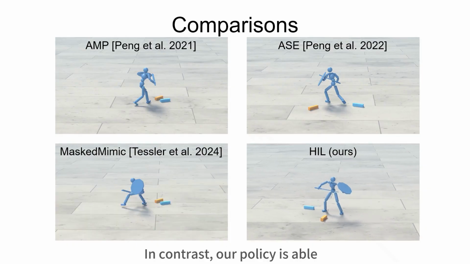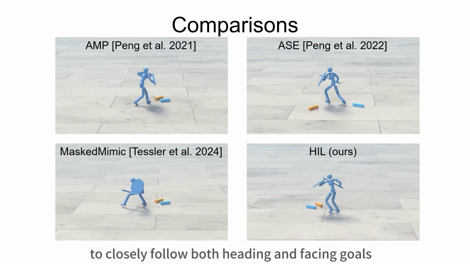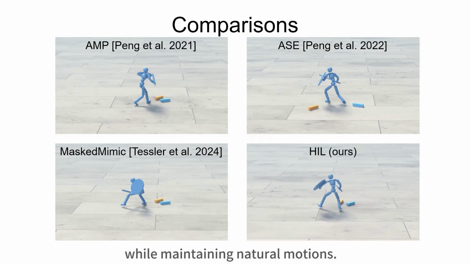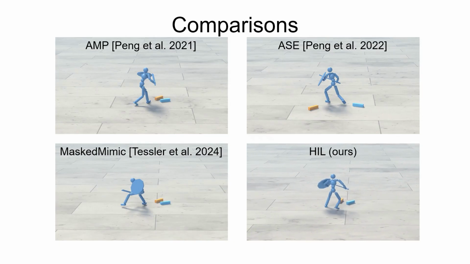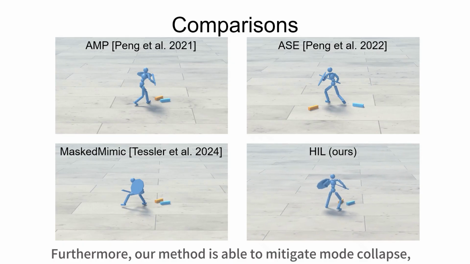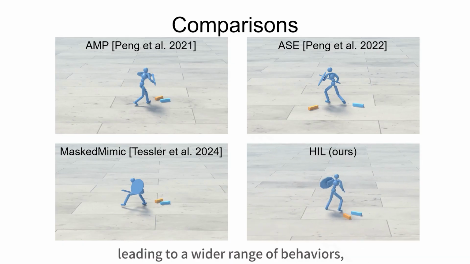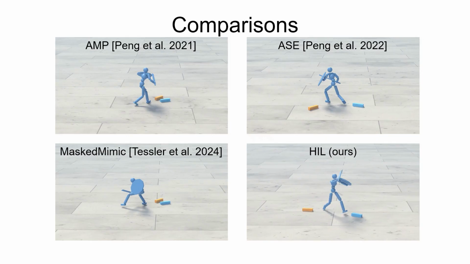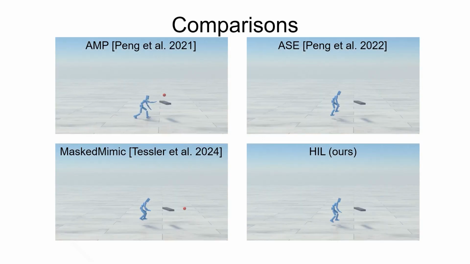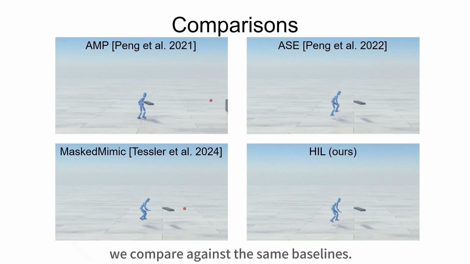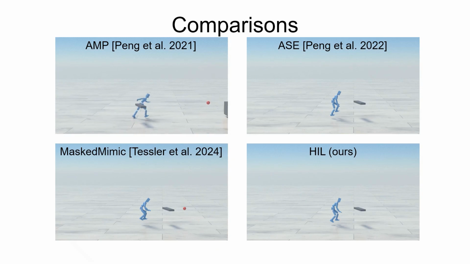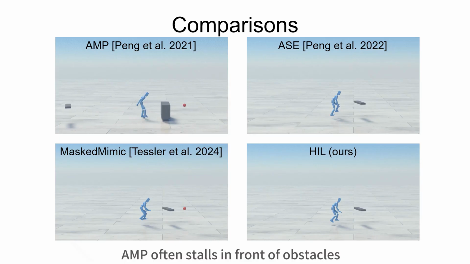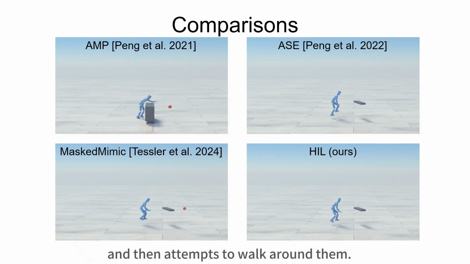In contrast, our policy is able to closely follow both heading and facing goals, while maintaining natural motions. Furthermore, our method is able to mitigate mode collapse, leading to a wider range of behaviors, such as diverse sword swings. For the parkour task, we compare against the same baselines. AMP often stalls in front of obstacles and then attempts to walk around them.